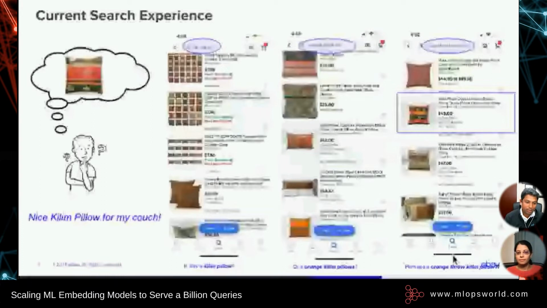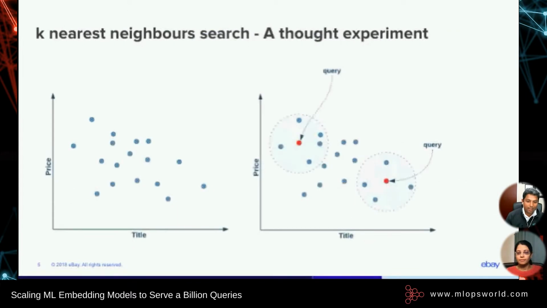Before we go into the solution, let's step back a bit and try a thought experiment on how k-nearest neighbors work, right? Let's assume all the items in eBay can be set up as a two-dimensional object, primarily based on its item price and, let's say, the number of words in a title. It will be a very large space, but still it's a two-dimensional space where we have all the items laid out based on item price and the number of words in the title. Right, so two pillows with the exact price and the number of words will be very close to each other, whereas motors or motor parts will be further away from this.